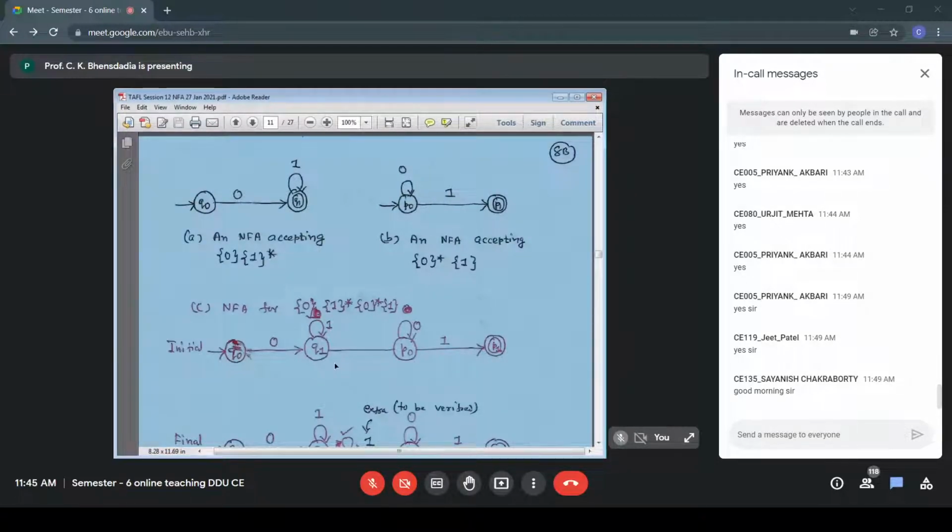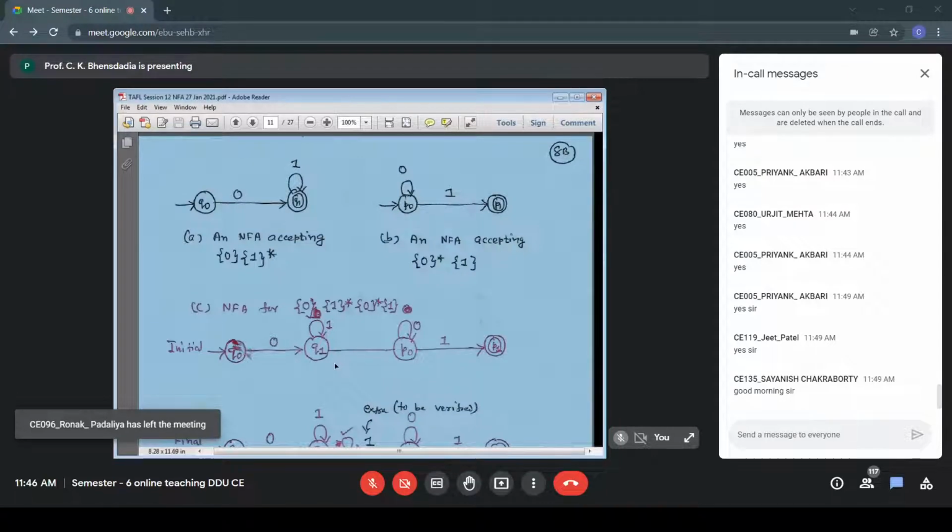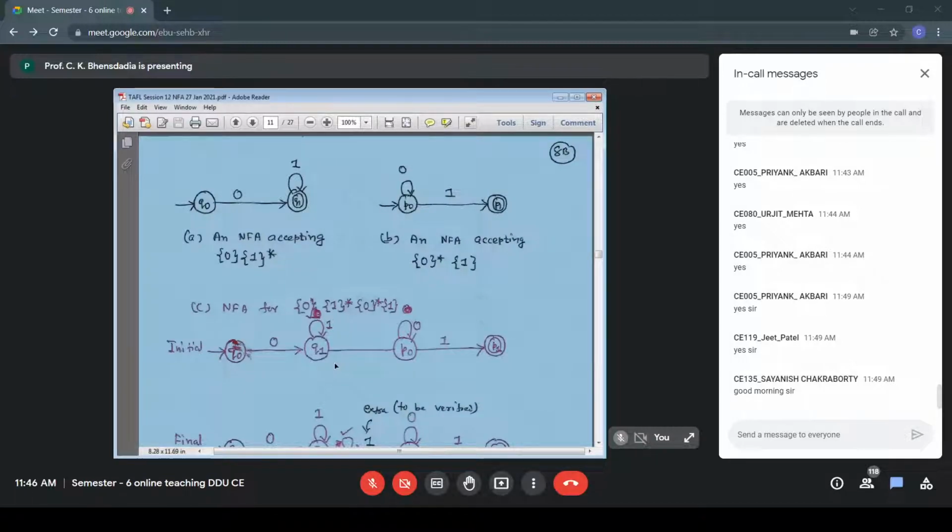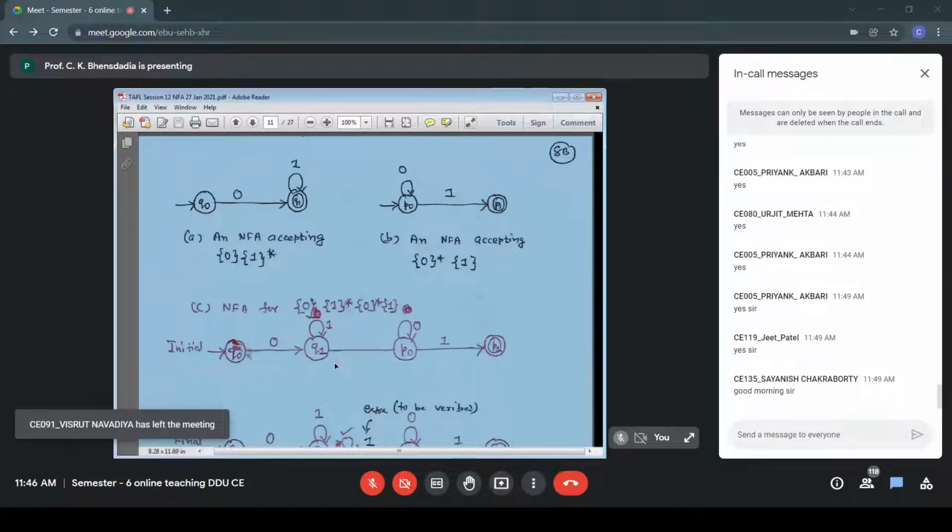Figure A: an NFA accepting 0 1 star. The language is 0 1 star. So the initial state is Q0, that is 0. And because it is 1 star, in the accepting state Q1, there is a loop. That is 0 1 star, figure A.